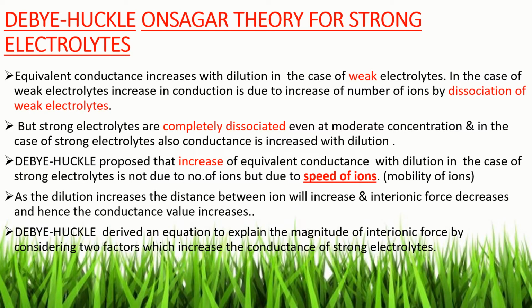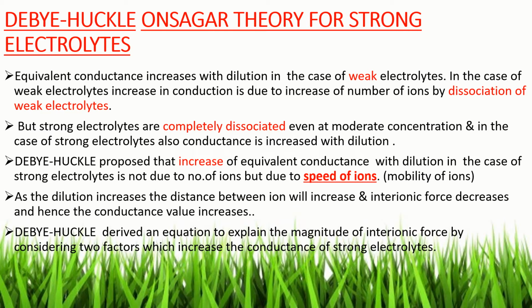The next topic: Debye-Huckel-Onsager theory for strong electrolytes. Equivalent conductance increases with dilution in the case of weak electrolytes. In weak electrolytes, the increase in conductance is due to the increase in the number of ions by dissociation of the weak electrolyte. But strong electrolytes are completely dissociated even at a moderate concentration, and yet in strong electrolytes the conductance also increases with dilution. That is not explained by Arrhenius theory.